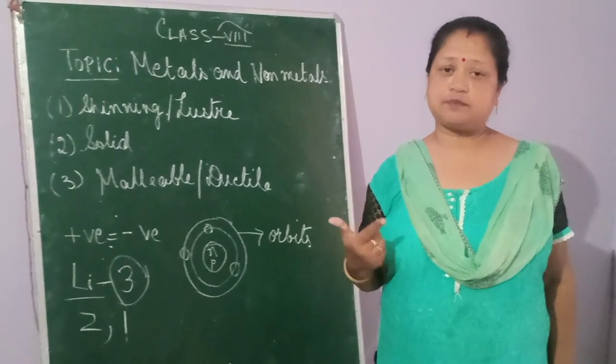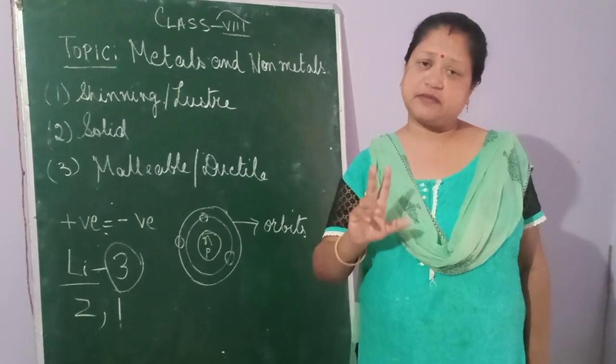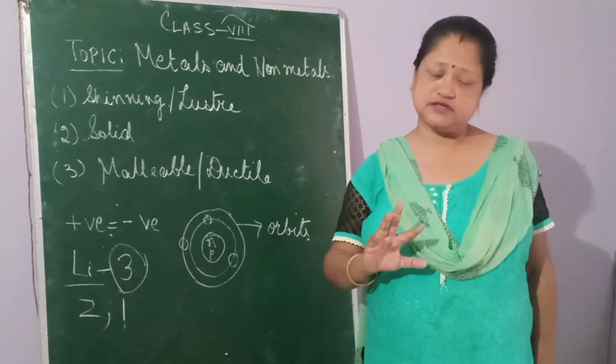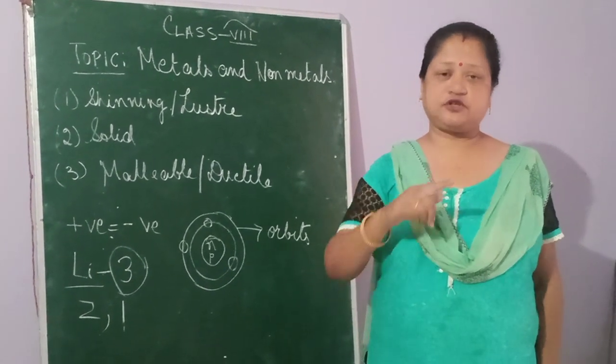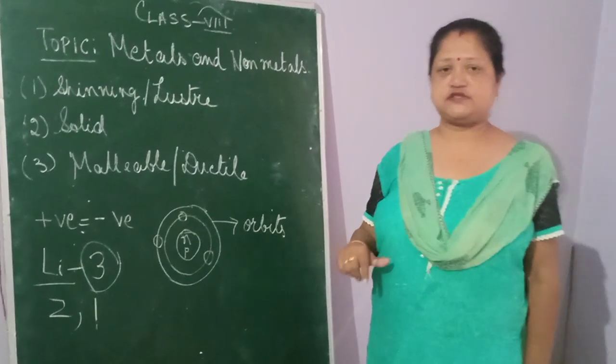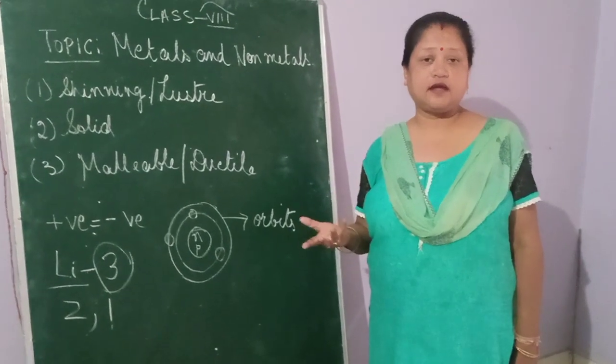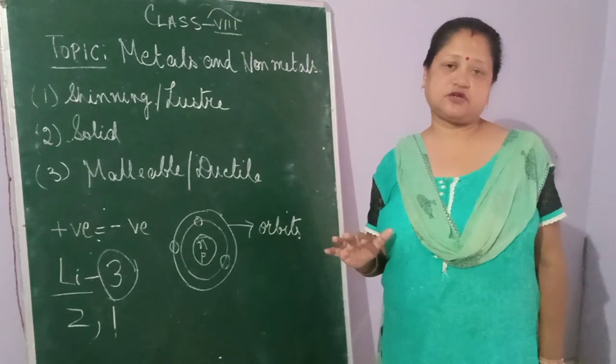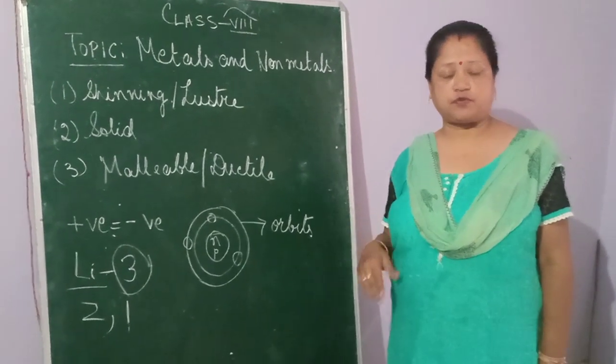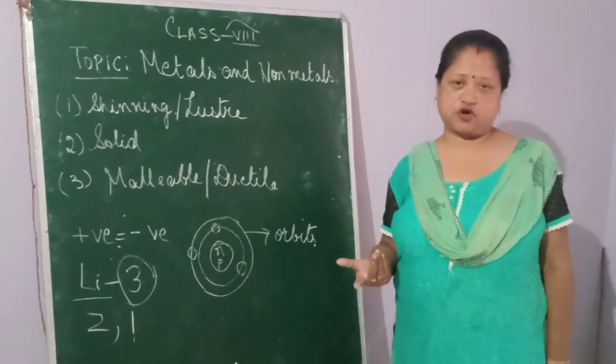The same thing happens here: the metalloids are placed in between the metals and the non-metals, because they exhibit the properties of both the metals and the non-metals.